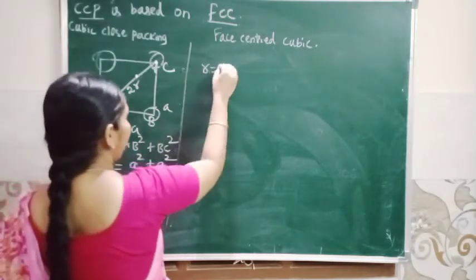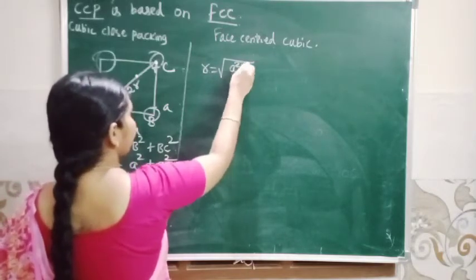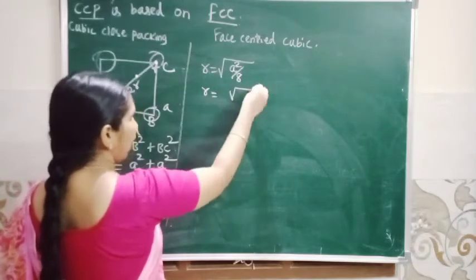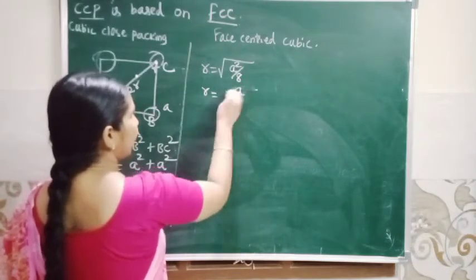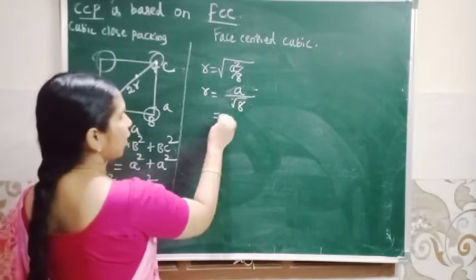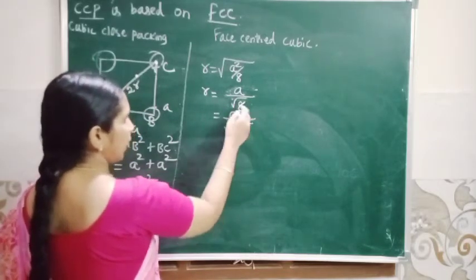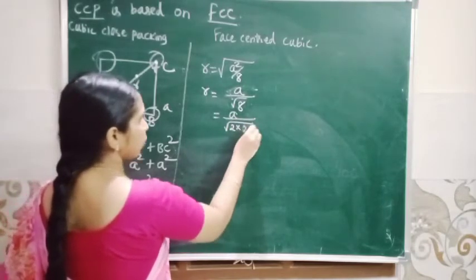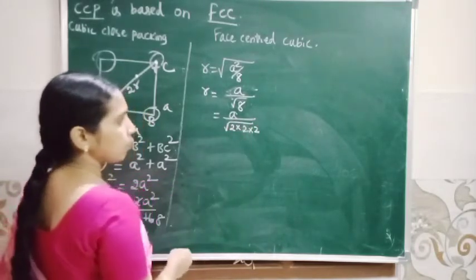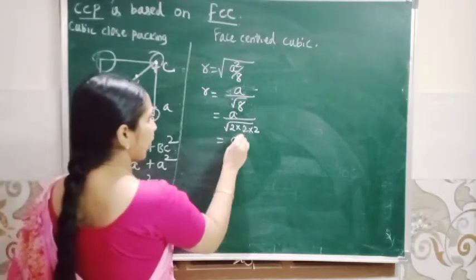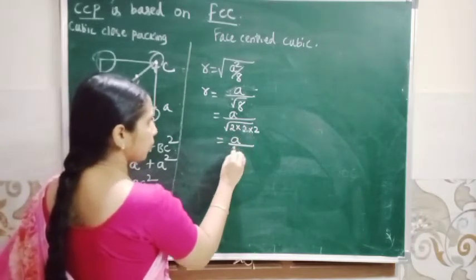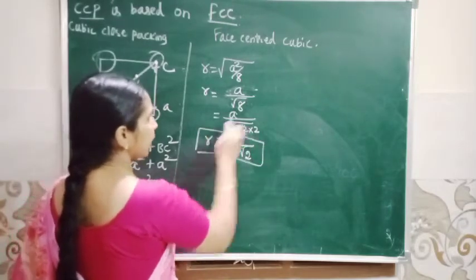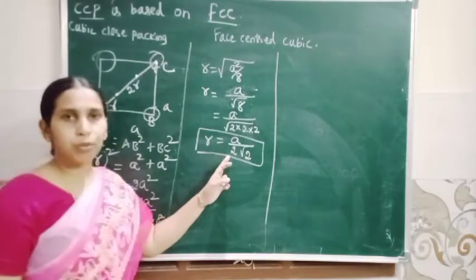So r is equal to root of a square by 8, that is a by root 8. Root 8 is 2 into root 2, so r is a by 2 root 2. So the r value in face centered cubic is a by 2 root 2.